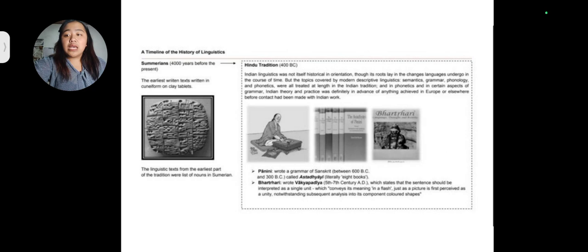So here Panini wrote Astadhyayi, wherein Astadhyayi is the Sanskrit treatise on grammar written in the 6th to 5th century BCE by the Indian grammarian Panini. So this Astadhyayi means 8 chapters or 8 books. It is a grammar that describes a form of an early Indo-Aryan language. So it distinguishes between usage in the spoken language, and it is generative as well as descriptive.